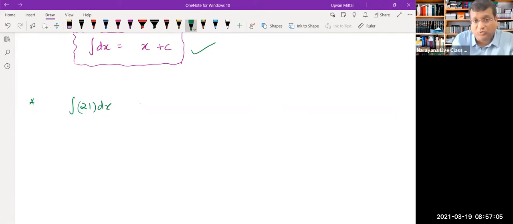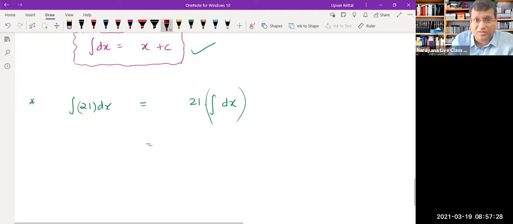You might be tempted to say 0, but let's check. You can see that 21 is being essentially multiplied to dx here. So 21 can be taken outside, because any number that's being multiplied can be taken outside. So if you take 21 outside, you will have 21 multiplied to integral dx.